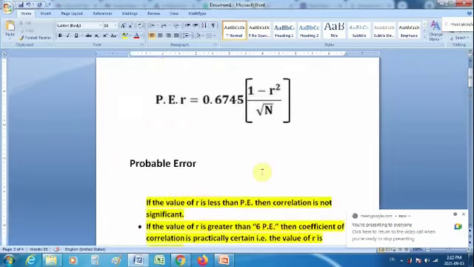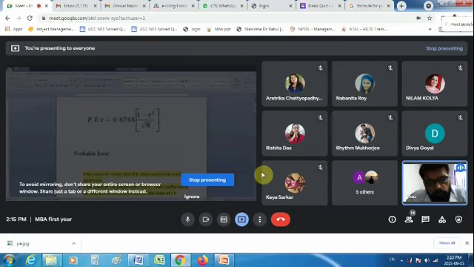It is on your screen. You can take a screenshot or put it in your notebooks. The probable error of the correlation coefficient is equal to 0.6745 multiplied by 1 minus r square divided by root n. Is it clear? Yes. Okay.